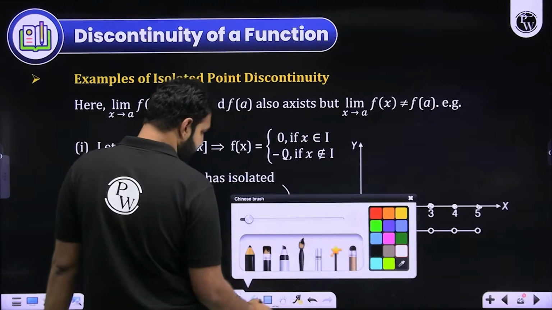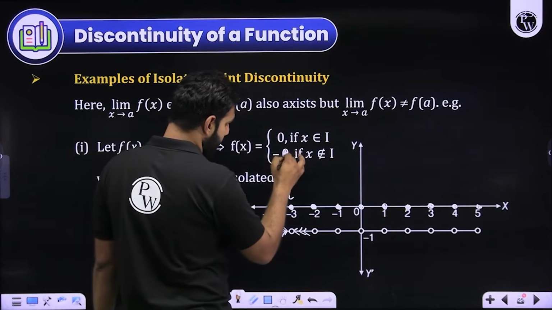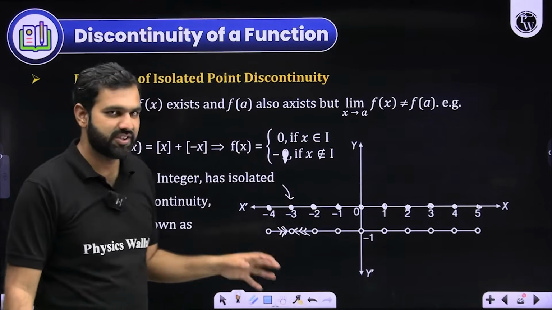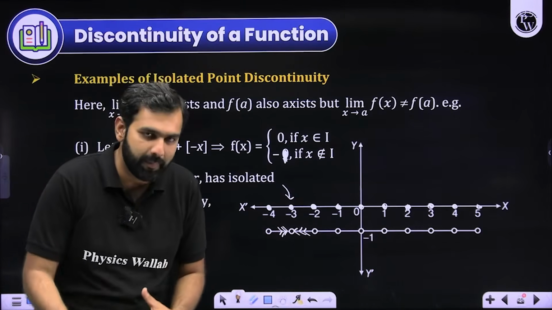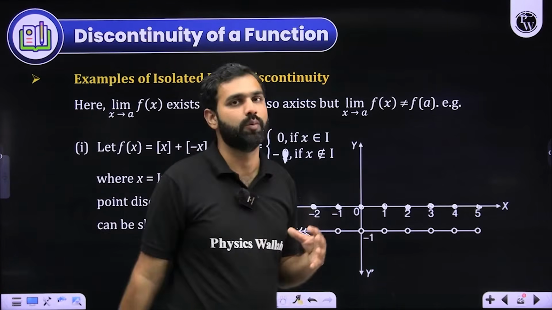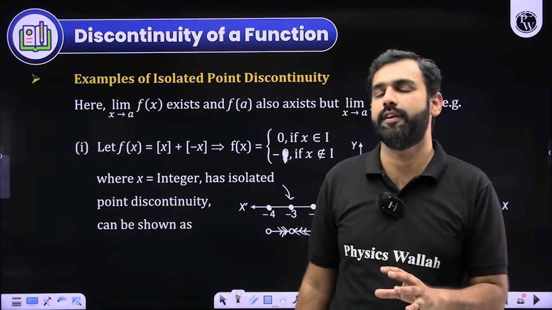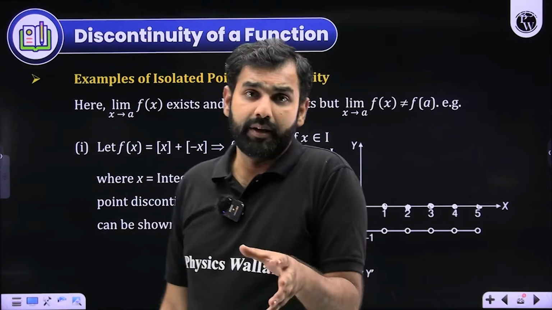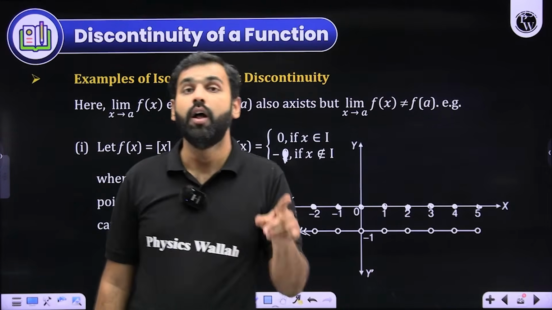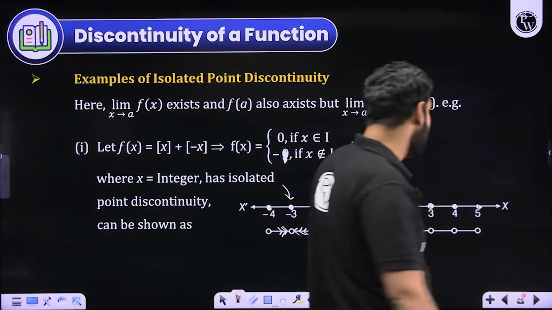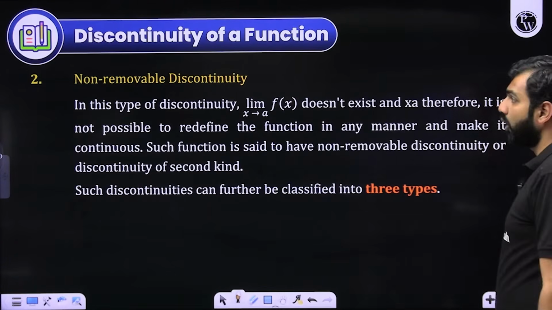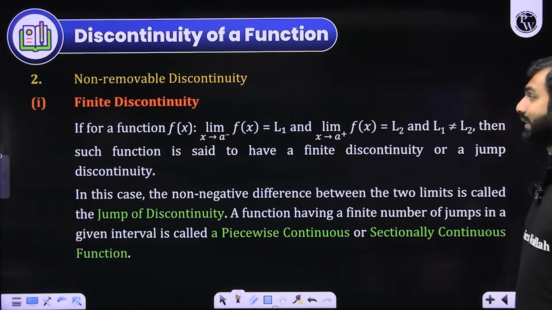Here in that scenario, this is minus 1. I hope you're understanding. Such corrections need to be made. So when corrections can be made and the discontinuity can be removed, those kinds of discontinuities are called removable discontinuities. That is not a problem. The problem is non-removable discontinuities, because they cannot be removed.